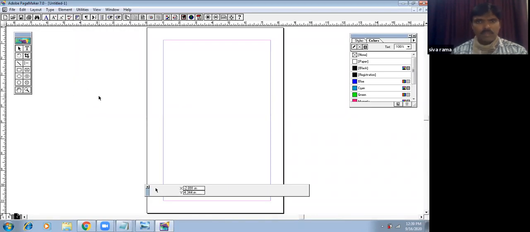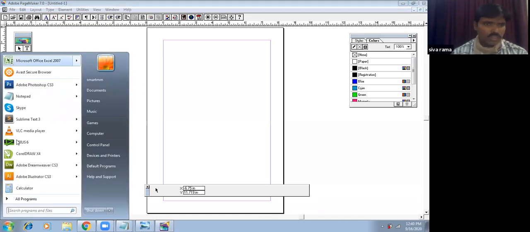With the help of PageMaker, we can make many things like invoices, bill books, books, and magazines. We can collect data from MS Word and paste it here. I can go to MS Word, where I typed the data, and connect from MS Word to here.